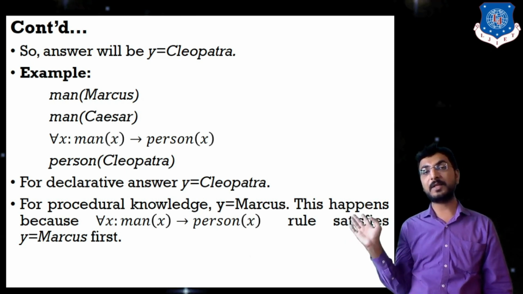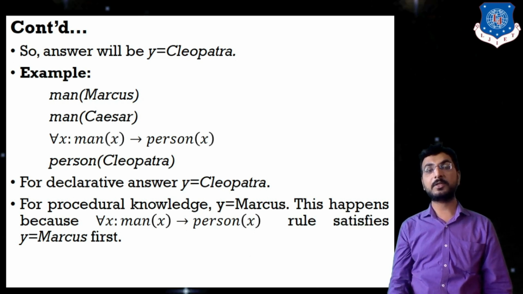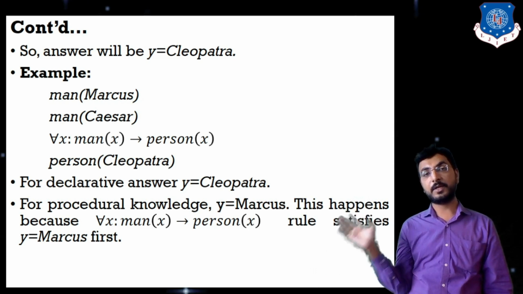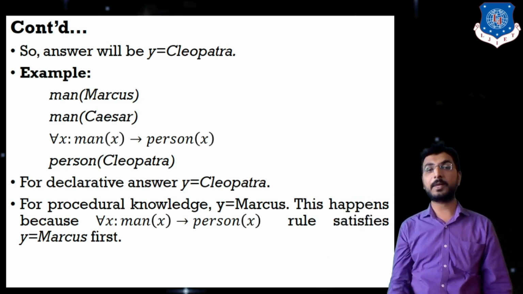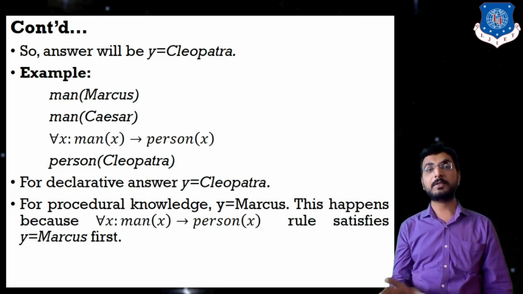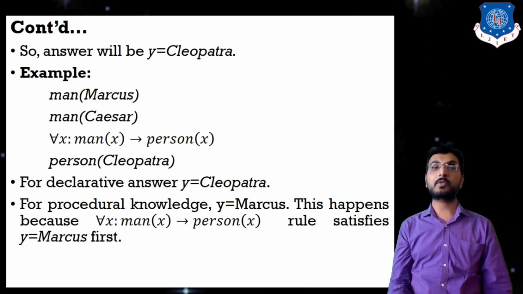So if we swap these last two statements in our knowledge base, then the procedural consideration will give a different answer. Now if the same knowledge base is considered in a declarative manner, the answer will again be Cleopatra, because person of Cleopatra is satisfied last, right? So declarative representation differs from procedural representation in that control information is not provided.